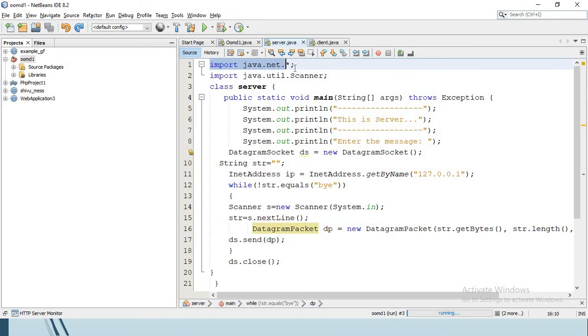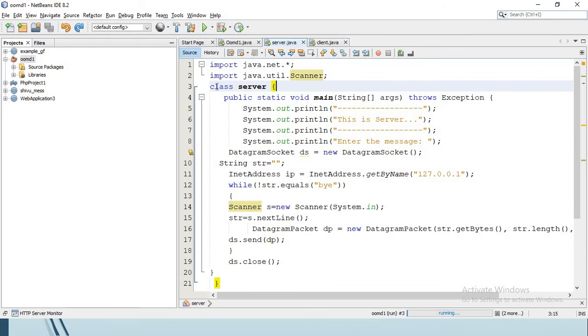that is import java.net.*. This import statement is used to obtain the networking library functions, like we have used InetAddress here, which will be covered later, and import java.util.Scanner. Why this import is needed: to scan the information from the user, that is, to get the input from the user, we use this Scanner object.